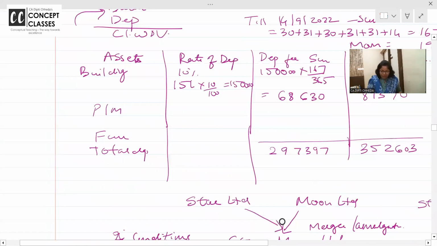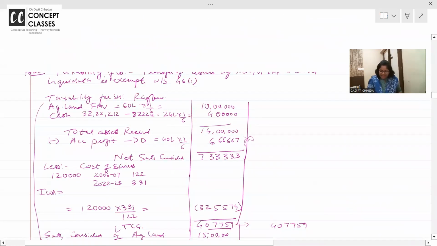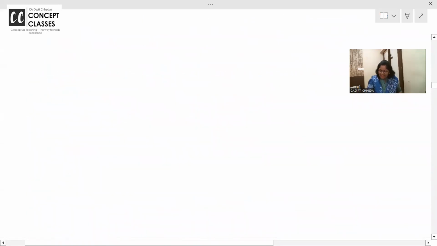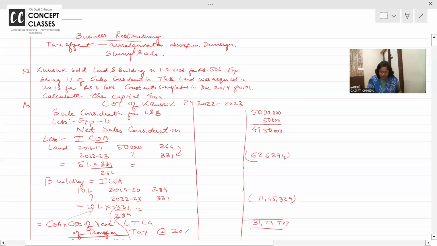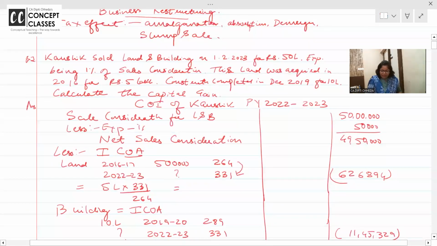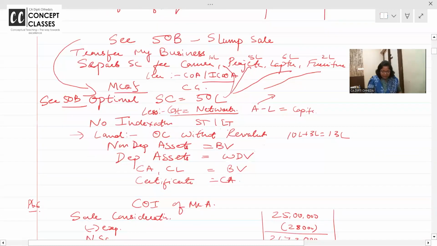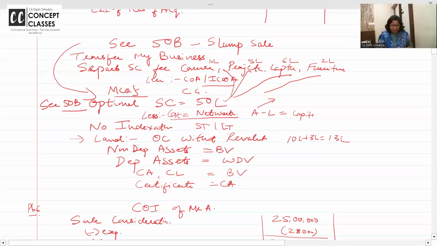This one note from morning, my regular class, is giving me trouble to move. Different forms of organizations, amalgamation. Slump sale is of course optional. Yeah, here we are. Look at the screen. Can you see? No indexation is there.